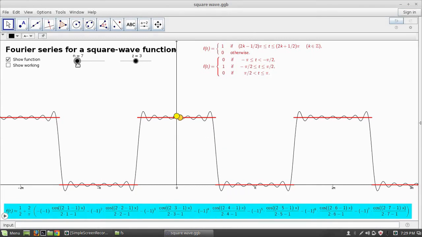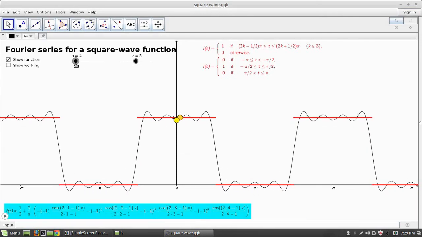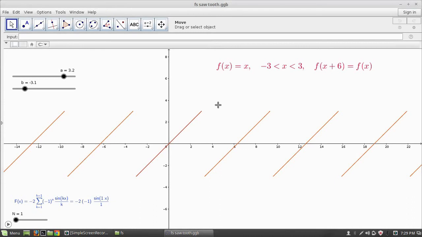So this is what is happening in Fourier series computation of every periodic function. See another periodic function, that function is called the sawtooth function. Here the function is defined as f(x) equal to x for an interval of length 6 defined from minus 3 to 3, that is f(x) equal to x for minus 3 to 3, and f(x plus 6) equal to f(x), that is the periodic extension. So this will be the graph of that sawtooth function.